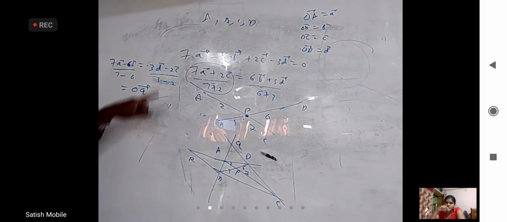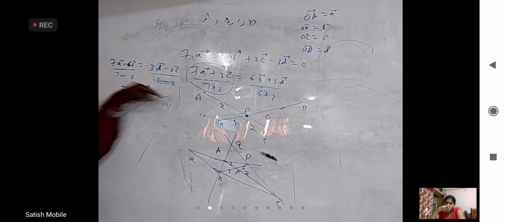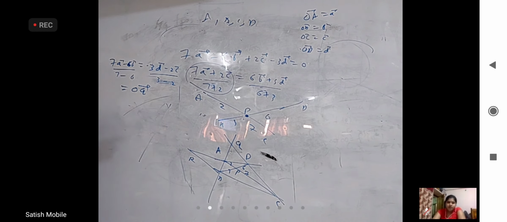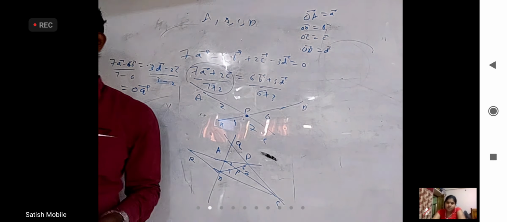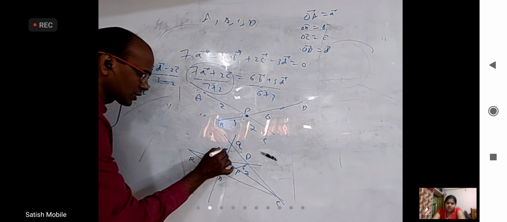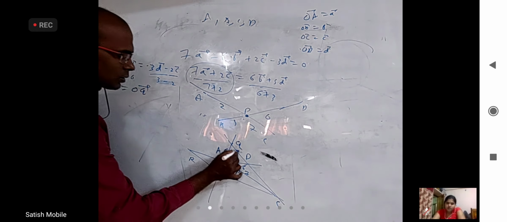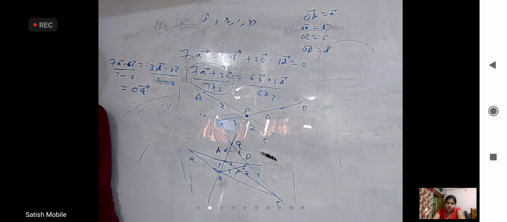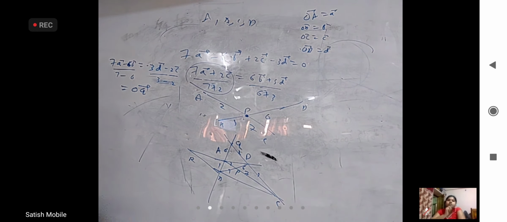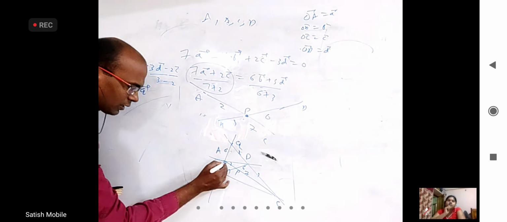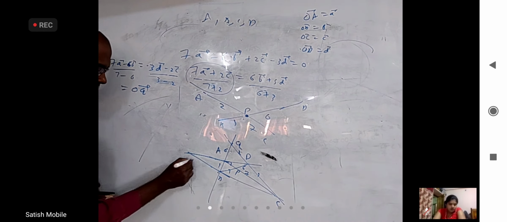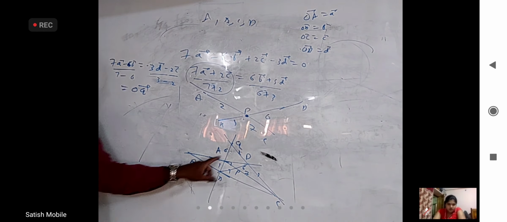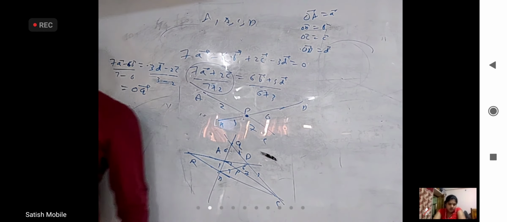Same Q will divide CD in what ratio? 2:3 externally. Right? But it will divide DC. 2 into C means this should be 3 parts and this should be 2 parts. It's quite possible. So this is 6, this is 1, total is 7. This is 2, this is 1, total is 3. That's fine. Now in the same logic, somebody can tell you to extend AD and BC, they will meet at R. R will divide AD in what ratio and BC in what ratio?